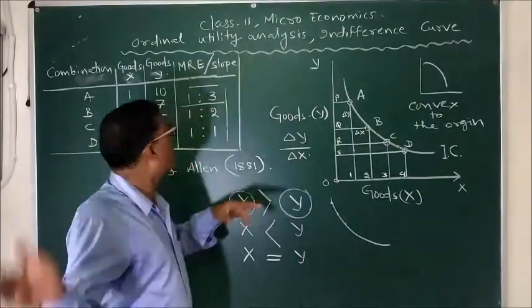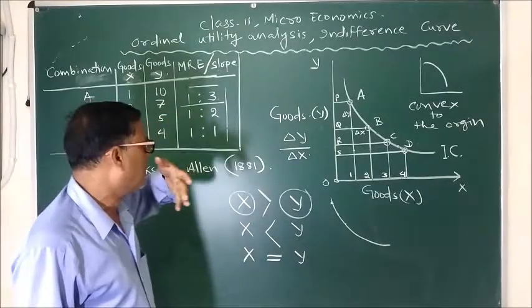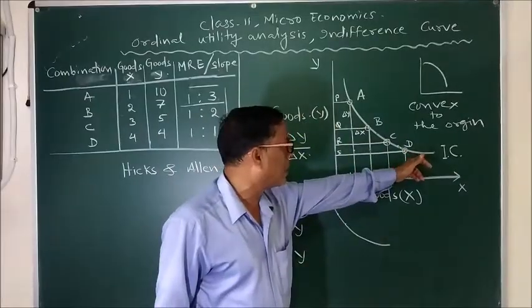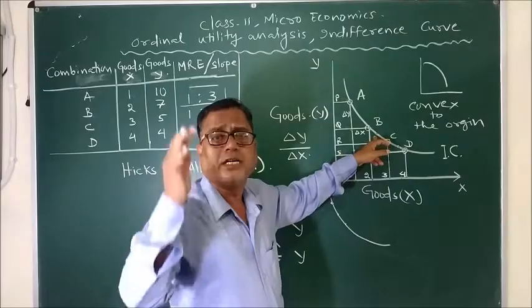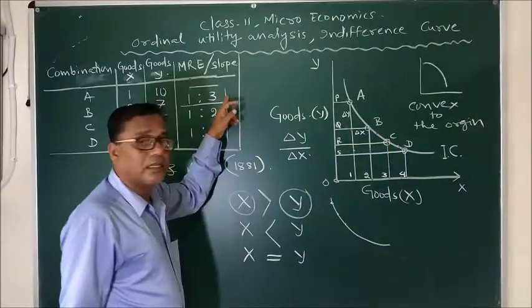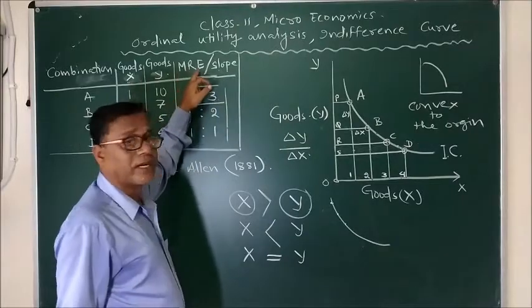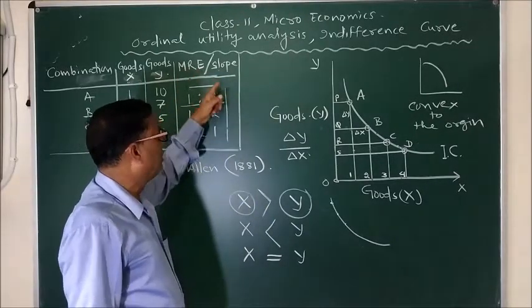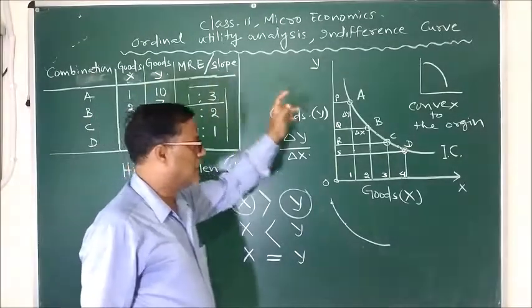So, just to conclude, this is an imaginary indifference schedule. This is the indifference curve. It is convex to the point of origin. The convexity of the indifference curve is due to the falling marginal rate of exchange. The slope of the indifference curve goes on falling. And what is an indifference curve?